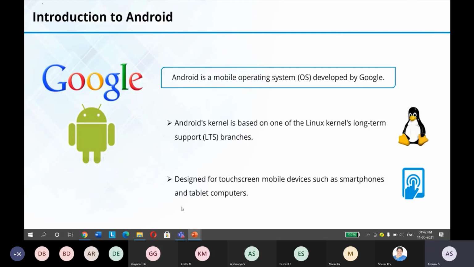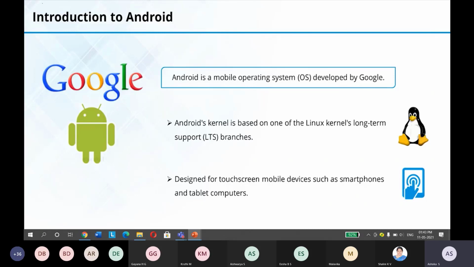Okay, and Android kernel is based on one of the Linux kernel's long-term support branches. See, this Android kernel is developed using Linux. Okay, so this Android is designed for touchscreen mobile devices such as smartphones and tablet computers.